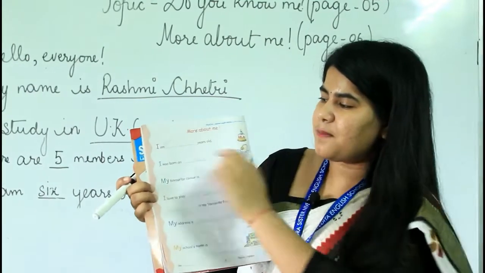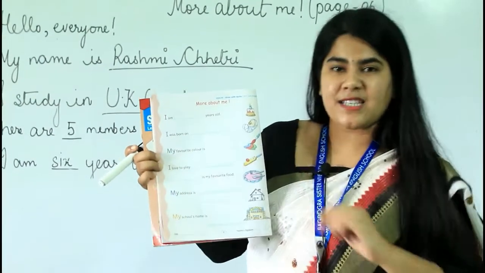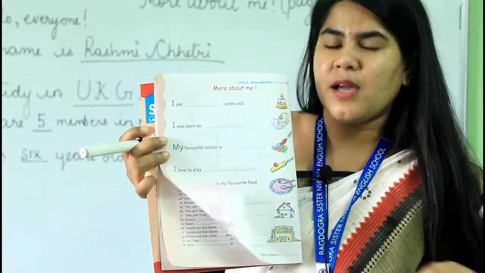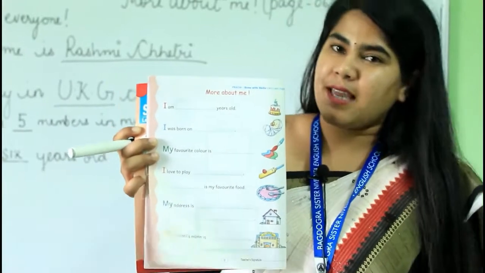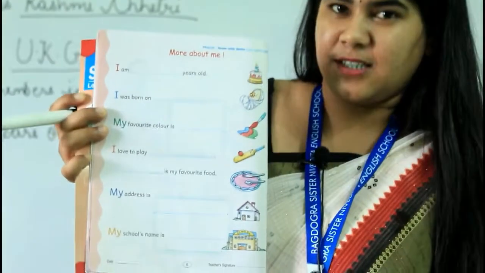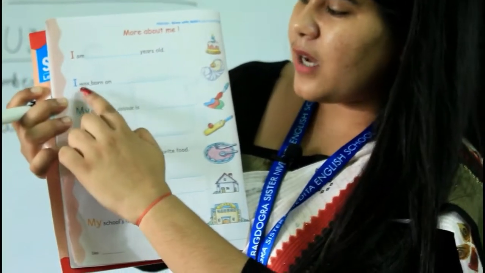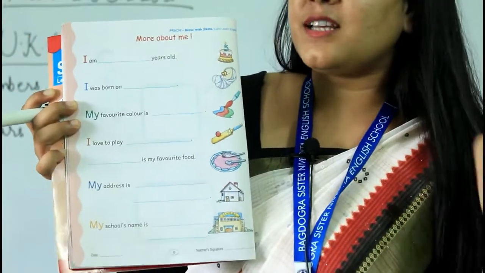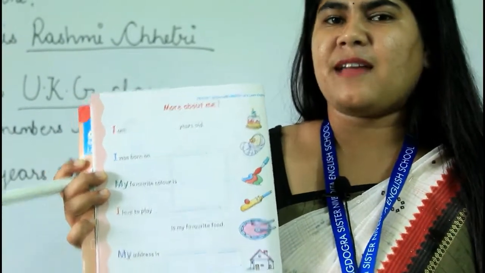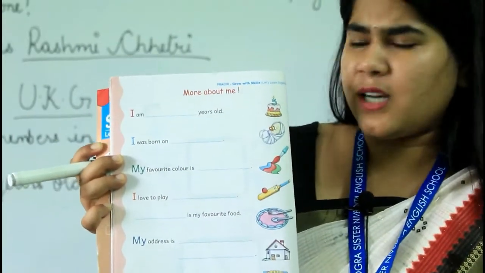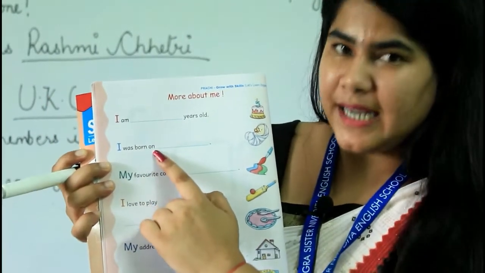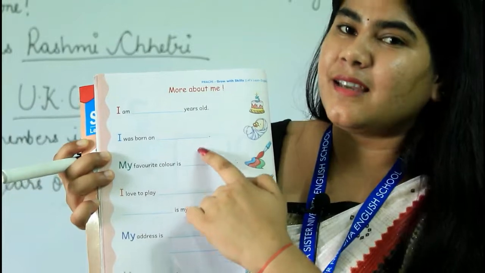So here in this page, the first one is "I am dash years old." How old are you? Might be 5, might be 6, might be 7. So write here according to your age. And the second one, "I was born on", when is your birthday? Do you remember? Might be 5th January, might be 10th July, whatever it is, write here. The first one will be the date, then month, then year.